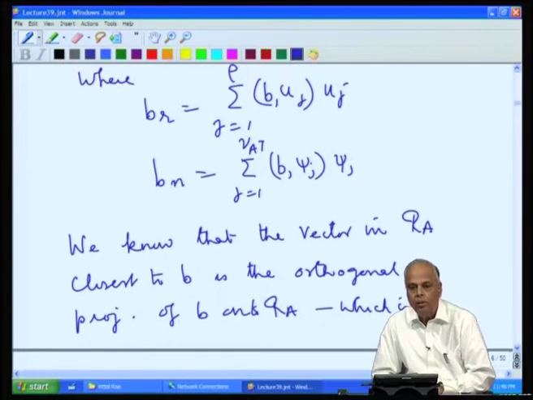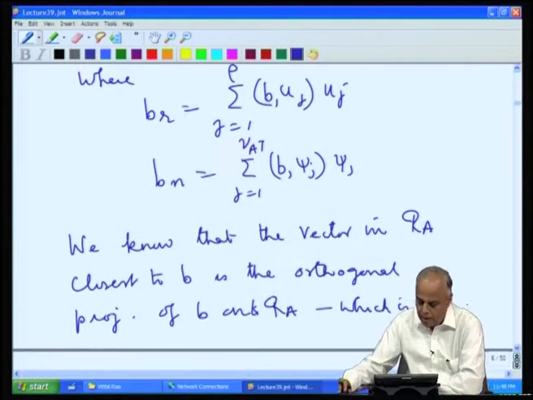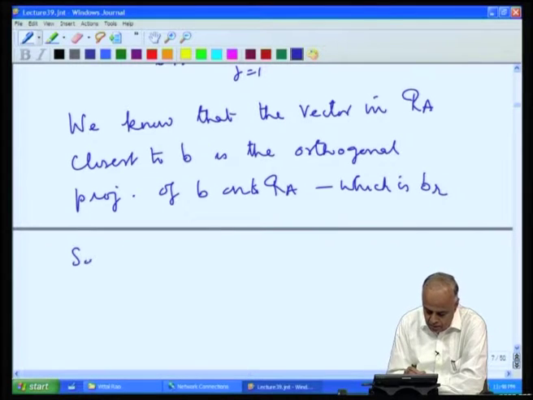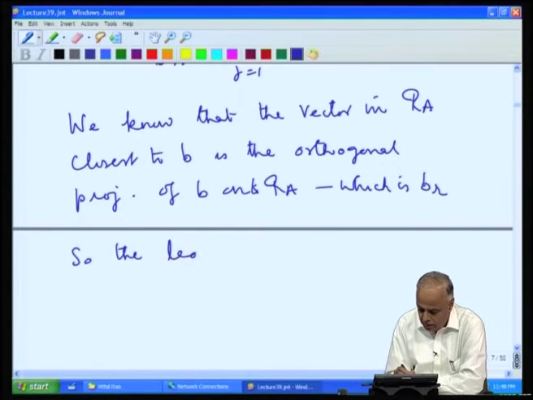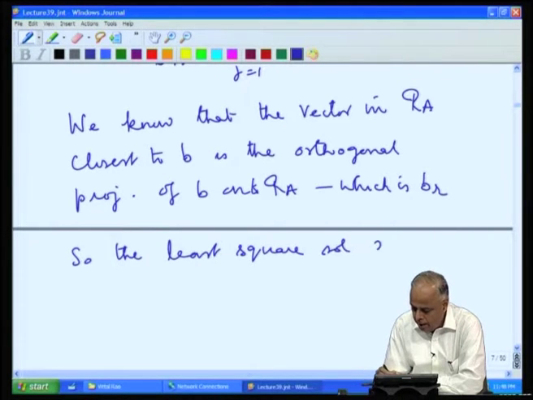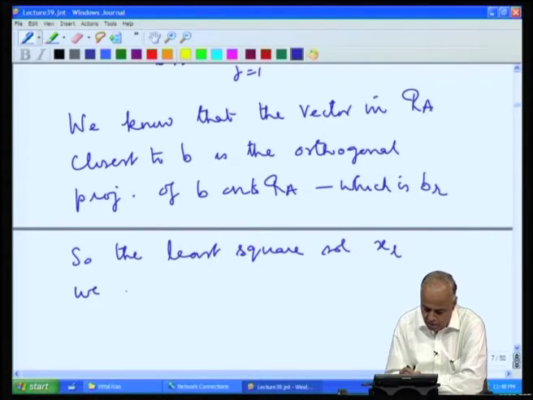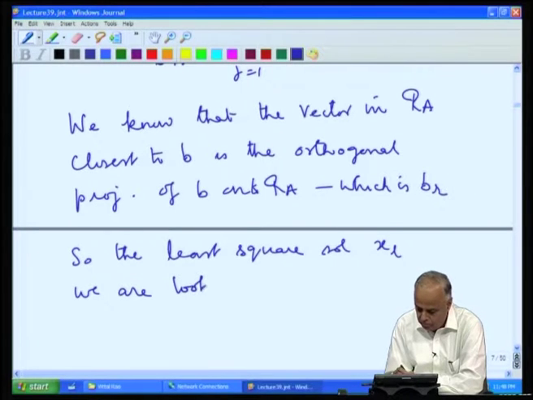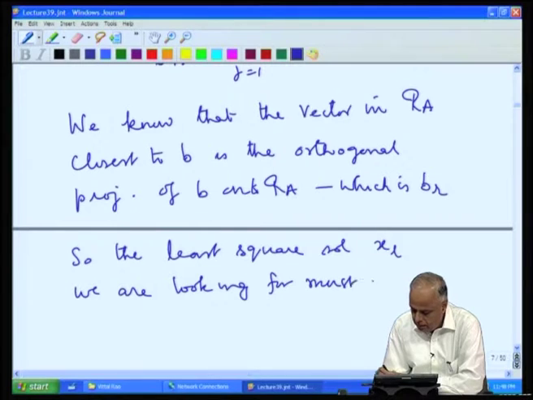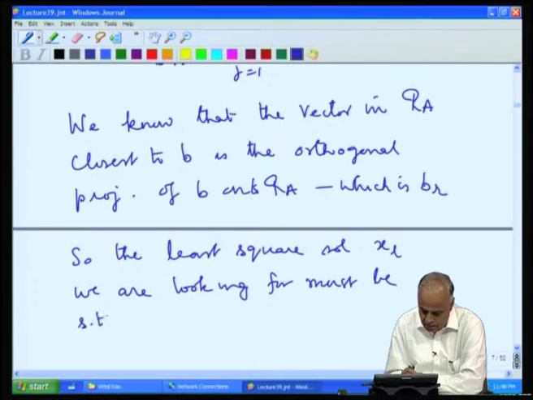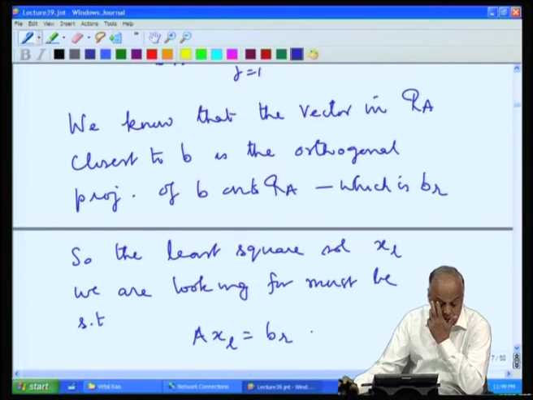So, therefore, we are trying to make A x_l go to B_r. So, the x_l we are looking for, the least square solution, must be such that A x_l equal to B_r.